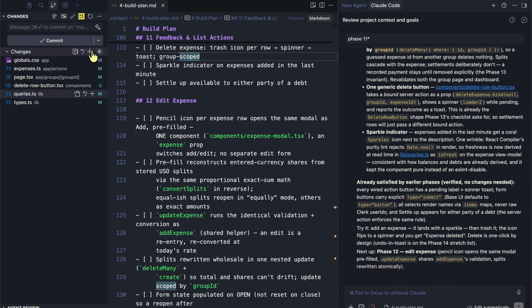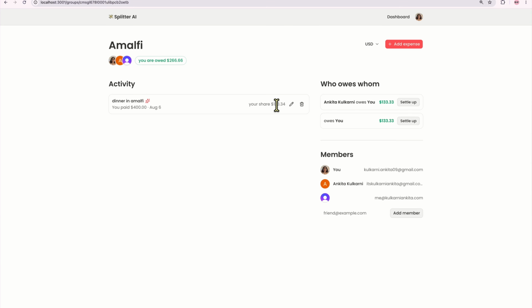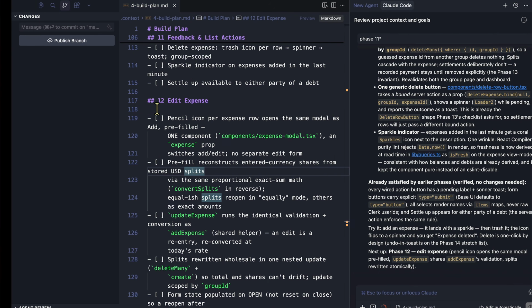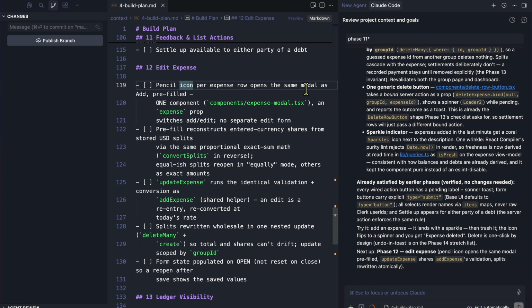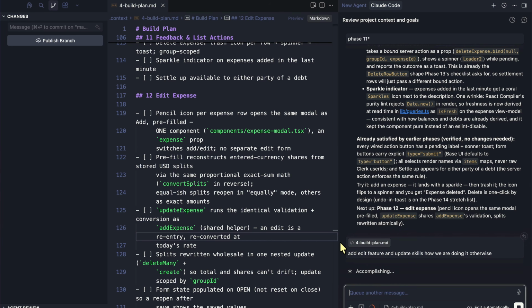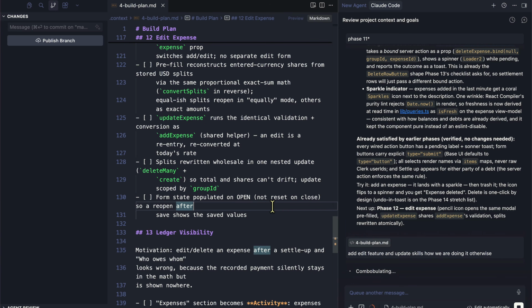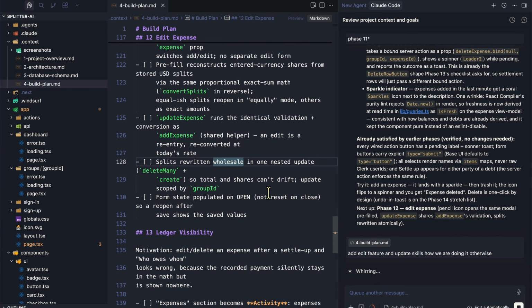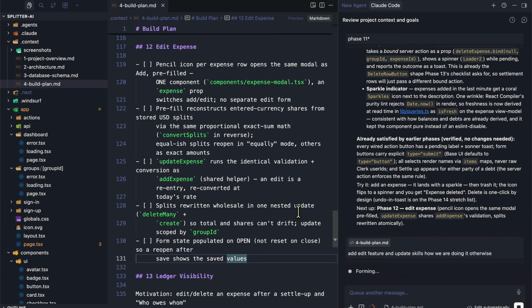All right, so now let's just go ahead and say this is phase 11. It's committed. Now, delete works, but edit does not. We need to reopen the modal and edit any changes as well, which is the next phase in our application. The pencil icon per expense row opens the same modal. This is the component, pre-fill it, delete the expense, add the expense, and so on. So let's just add the prompt, add the edit feature, and update skills how we are doing it otherwise. So whatever is needed to do so. So that's what we need next, the edit feature, which is our phase 12.